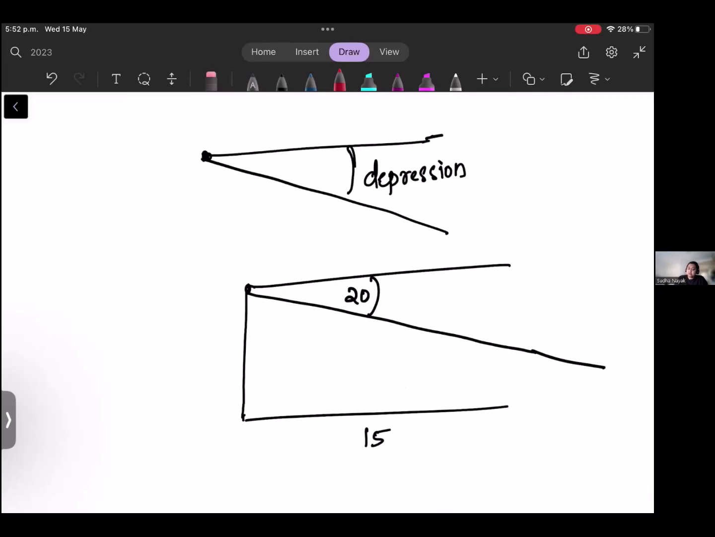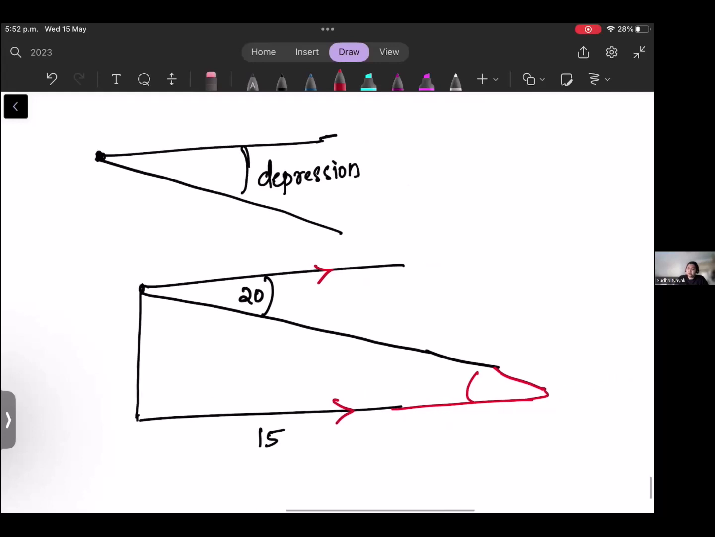So you have to remember that this and this are parallel lines. Suppose this is meeting a point and they're asking you to find this angle or something like that. Remember these two are parallel lines, and 20 and this are alternate angles. So this will also be 20 degrees. So you have to apply the parallel lines rules over here and then find the values.